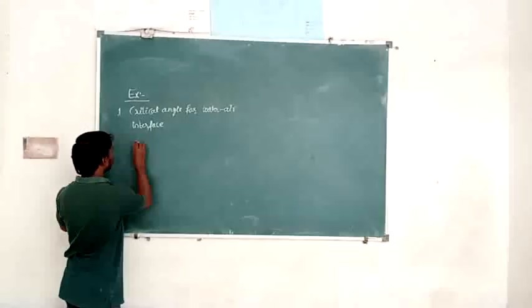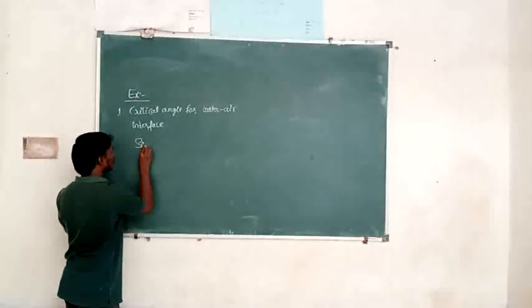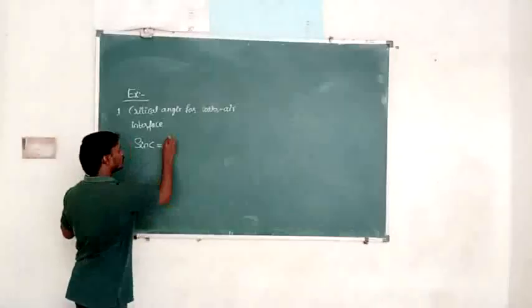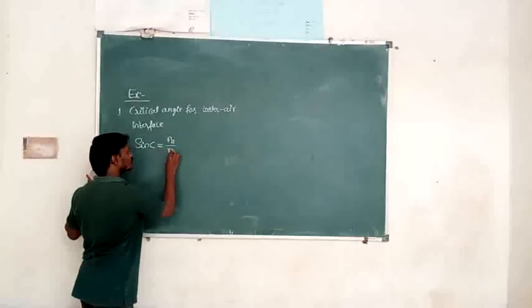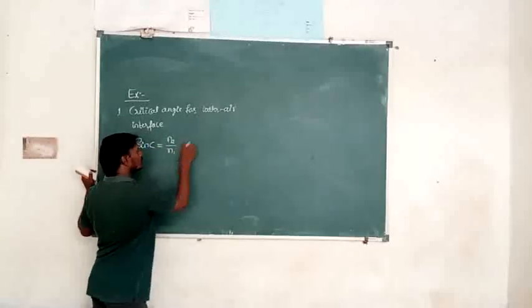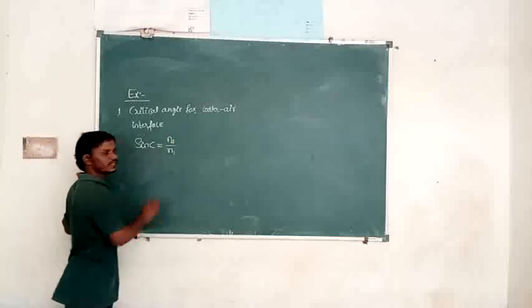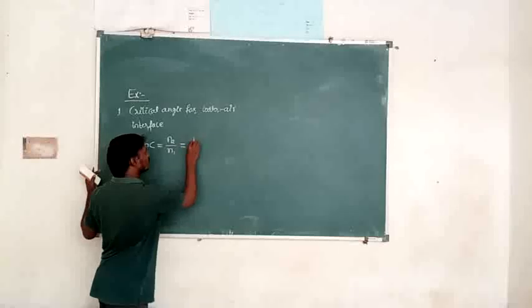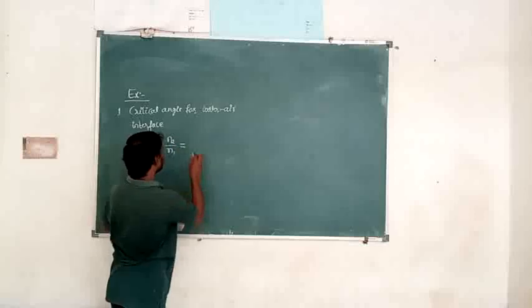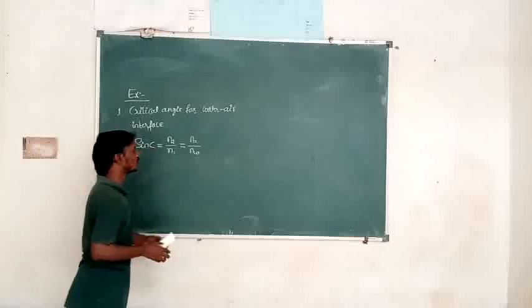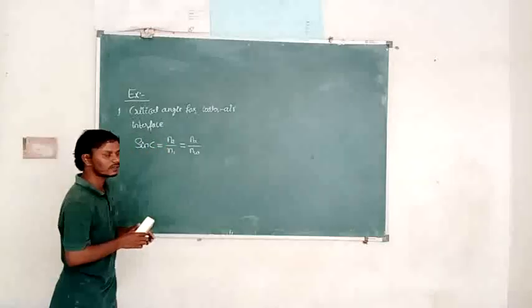So by using the critical angle formula, what is the critical angle formula? Sin C is equal to n2 by n1. So which is the second medium here? Air. Which is the first medium here? Water. The light is traveling from denser to rarer, that means water to air. So the refractive index of air is how much? 1. And I will write this as na divided by nw, the refractive index of air and the refractive index of water.